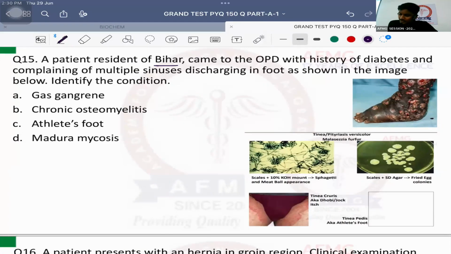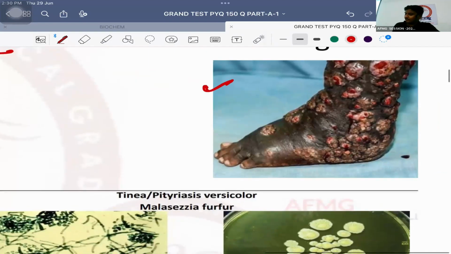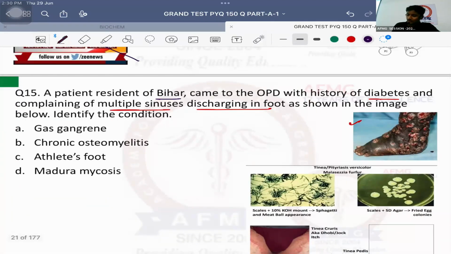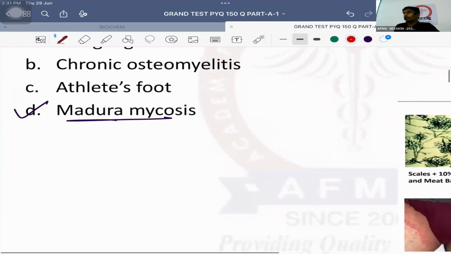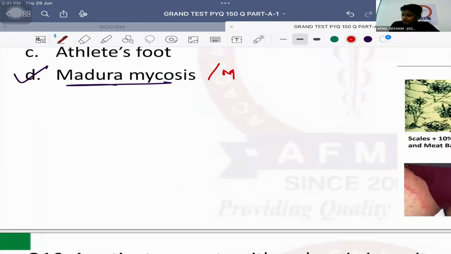Question number 15. A patient who is a resident of Bihar came to the OPD with history of diabetes and complaining of multiple sinuses discharging in the foot usually. What are they discharging? They are usually discharging pus itself. Okay. Below given images there. What is the condition? Identify the condition. So it is the case of very easy Madura mycosis. Okay. So Madura mycosis, also called as Madura foot usually, also known as, most important, mycetoma. It is also known as mycetoma.